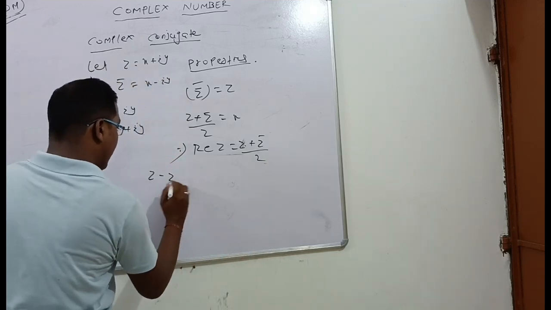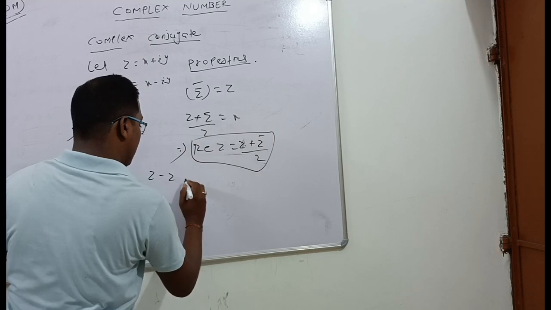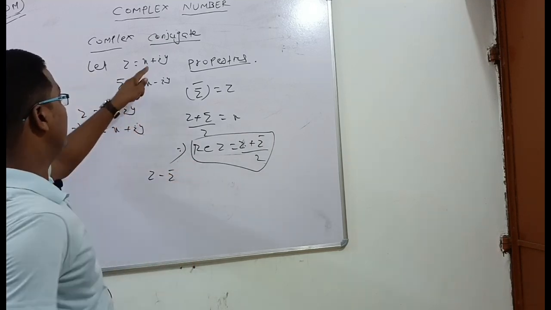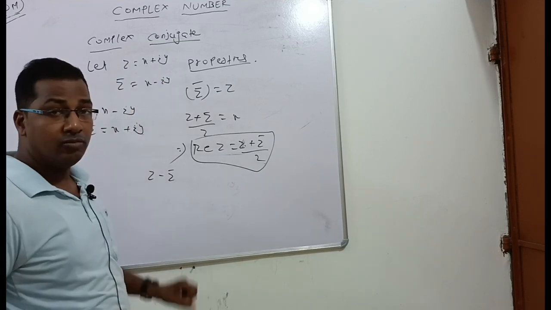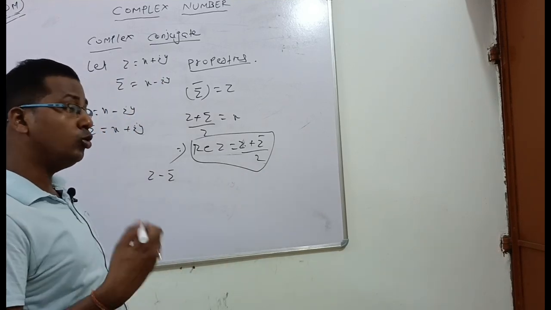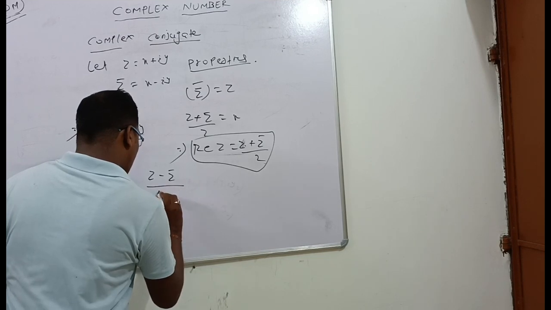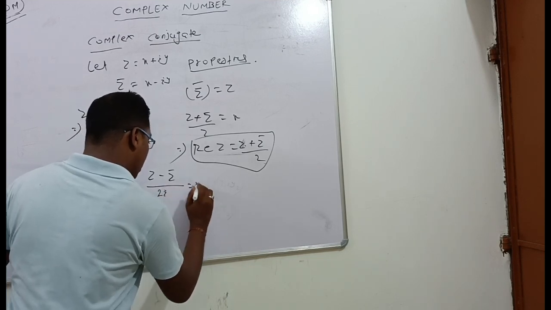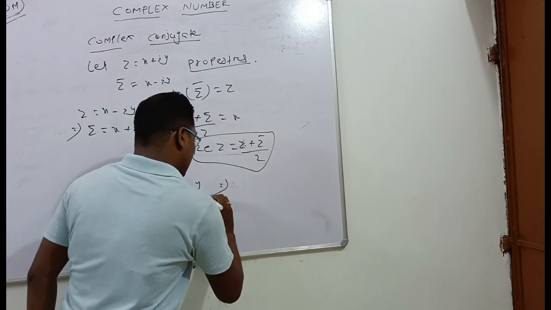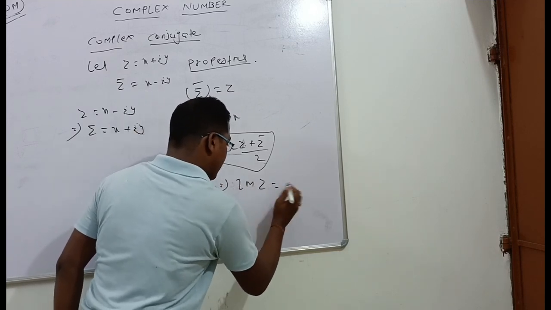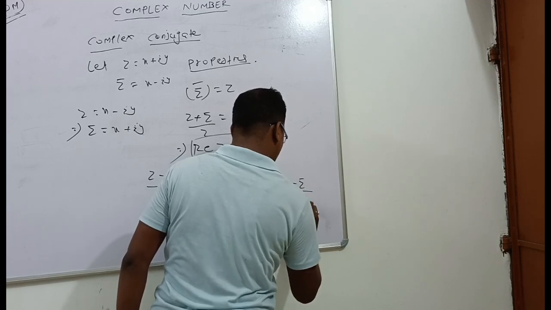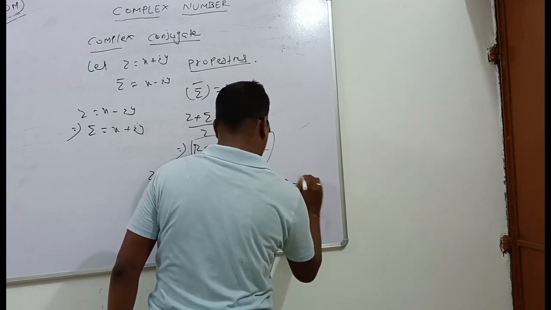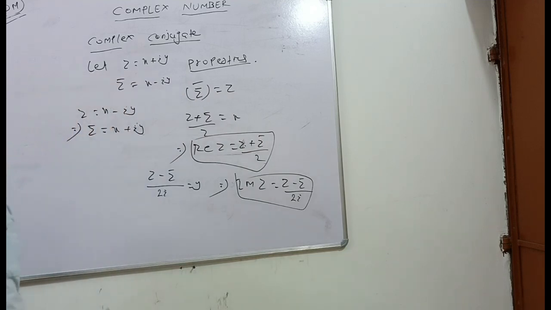Similarly, z minus z bar, here x will be cancelled, iy plus iy means 2iy, whole by 2i is equal to y. That implies the imaginary part of z becomes z minus z bar whole by 2i. Okay, that is the important formula. Any doubt you can ask in the comment box.